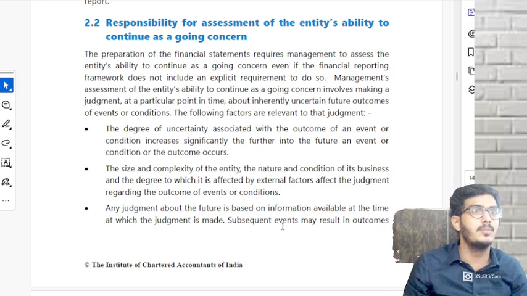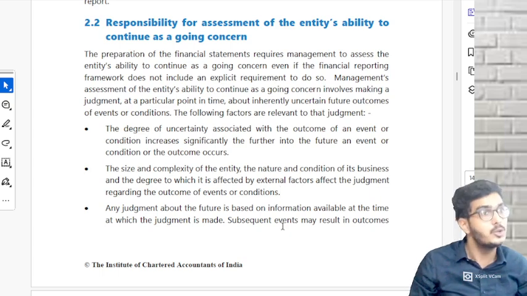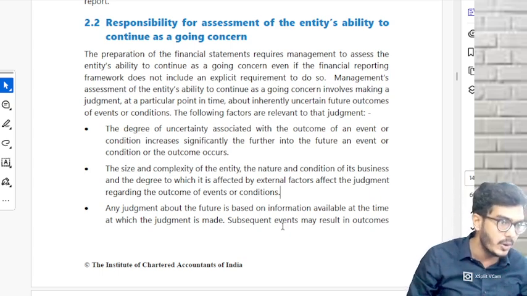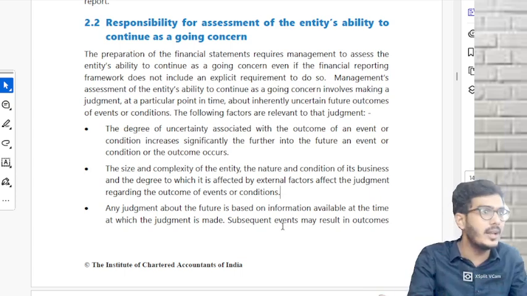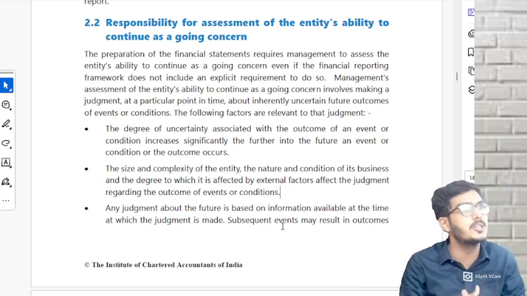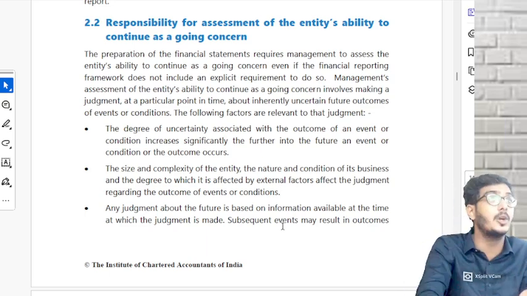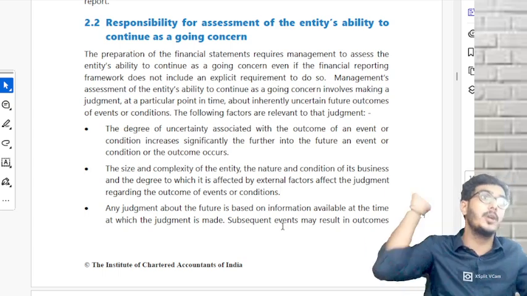Now Reliance Industries, Mukesh Ambani is saying, I don't want to continue the business anymore. Can the people sue the management for it? No. You know why? Yesterday when they made the going concern assumption, everything was right. There was no problem. Next day that earthquake came, how is management responsible for it? Because the going concern judgment which we take, we take it at a particular point of time. Yesterday everything was right. Next day the government put a big case on the company.